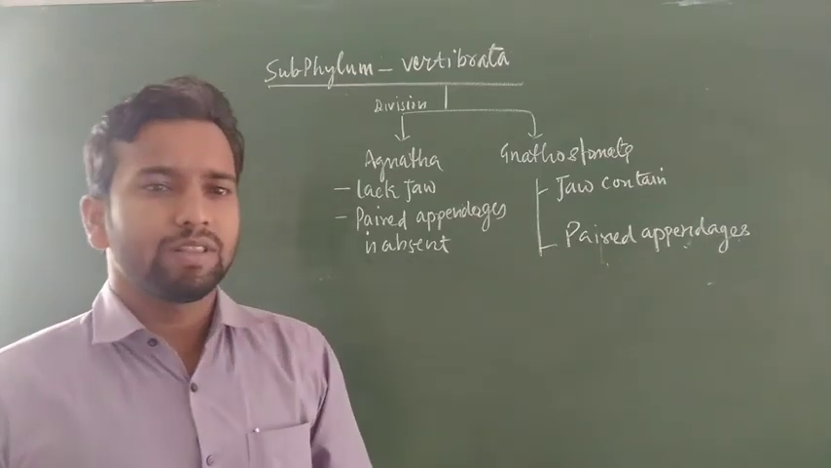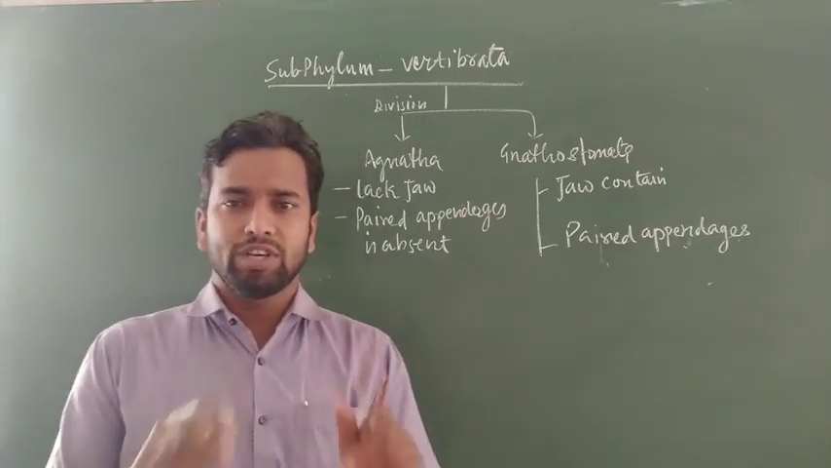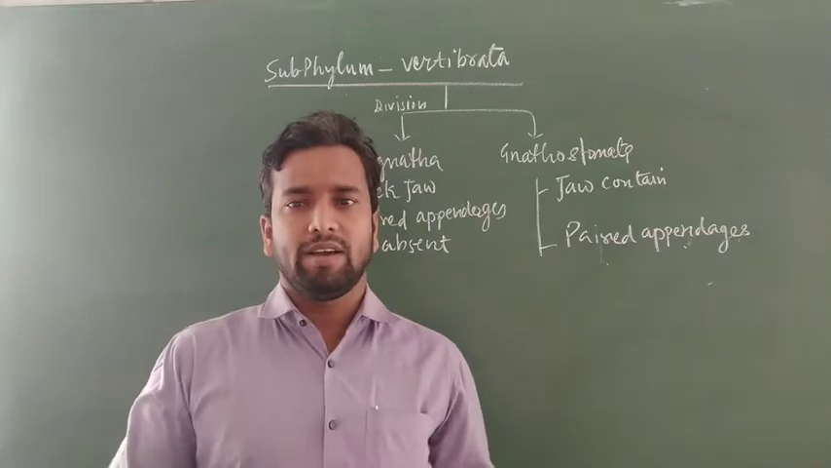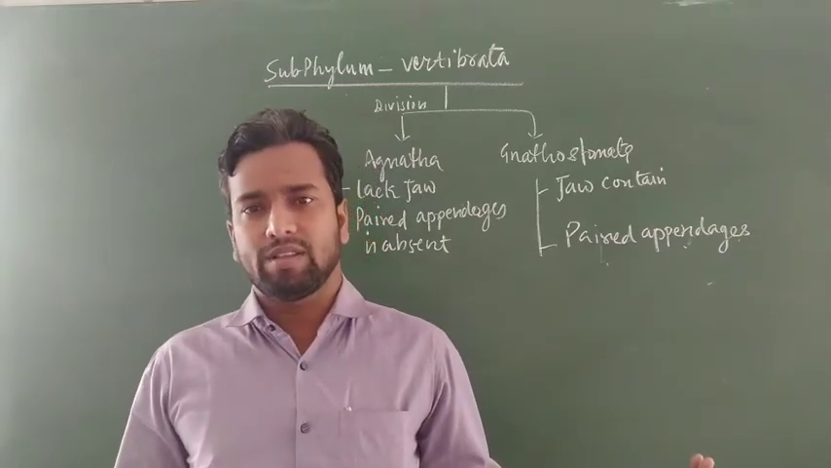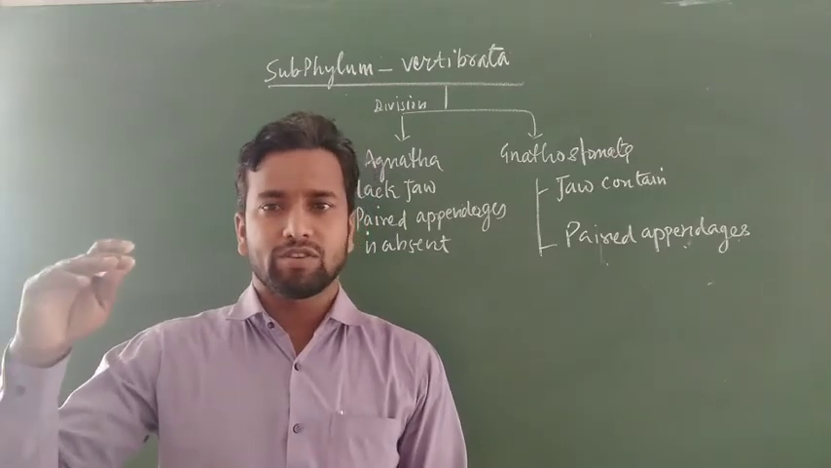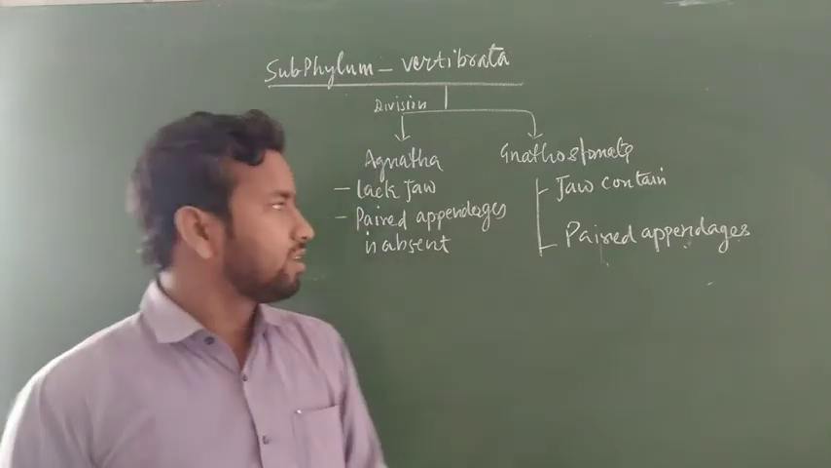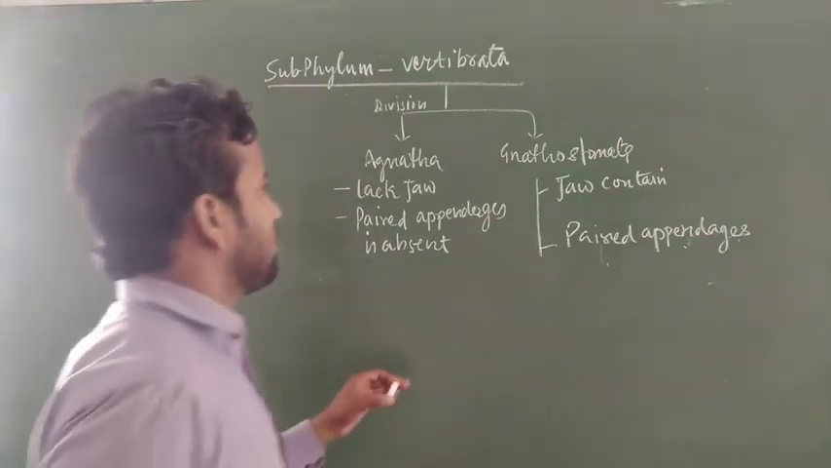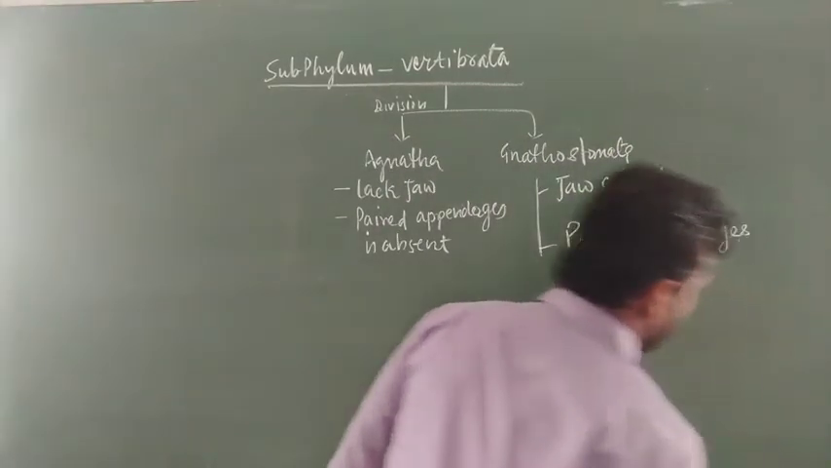Paired appendages means, suppose a fish is present. If one fin is present on this side, then the same fin is present on that side. If a dorsal fin is present, a ventral fin must also be present. This type of appendage is considered under paired and unpaired appendages.